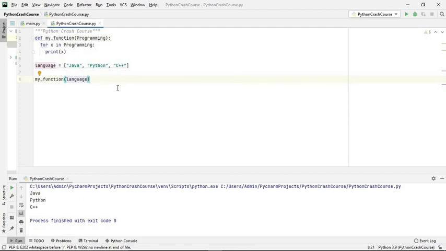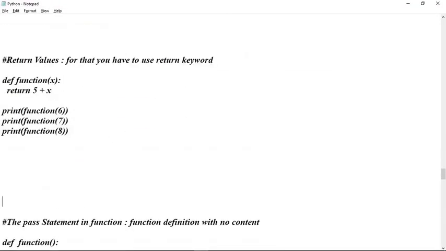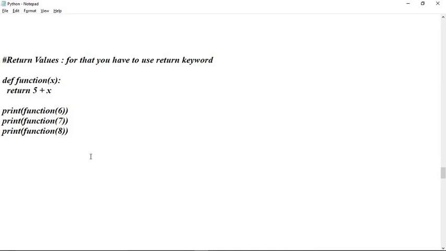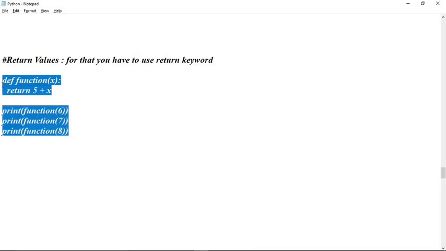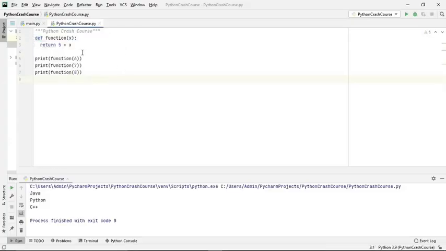What further can you do with the function? It is also possible that a function can return a value. For that you have to use this return keyword. Here you see the definition of function X, and here only addition is happening, and that value will be returned every time this function is called.